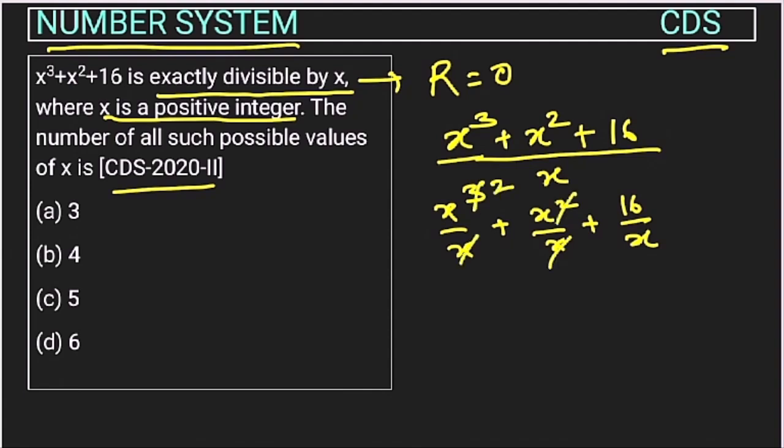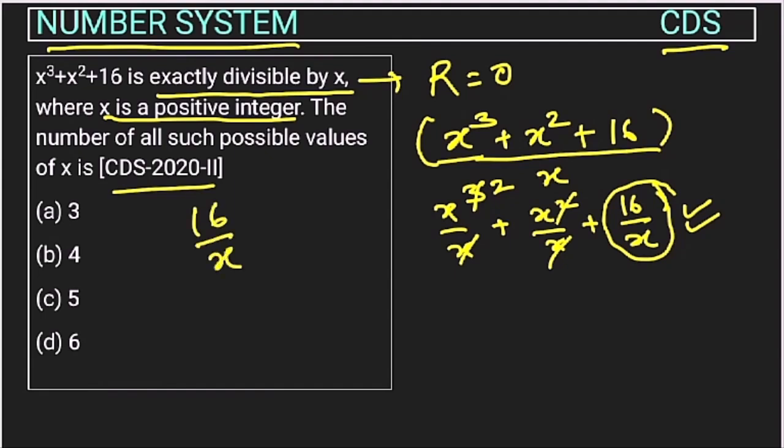So these initial two terms are completely divisible by x. Now the remaining term is this. If this is also divisible by x, then this whole equation will be divisible by x. So this 16 will be divisible by x. So now we have to look at this 16 by x. This will be divisible by x. For which values will this be divisible?